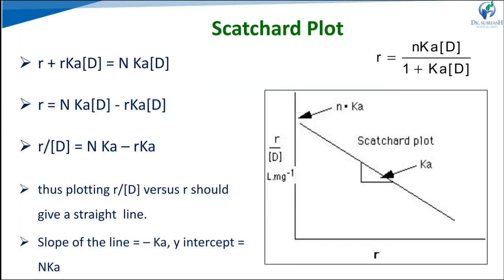The second approach is the Scatchard plot. Here we rearrange the equation. Initially our equation is R is equal to NKD upon 1 plus KD. After rearrangement we finally get R upon D is equal to N into K minus RK. We plot the graph R upon D versus R, and from the slope we can find the association constant K, and from the intercept on the y-axis we can find NK. So in this case we can find the K and N values.